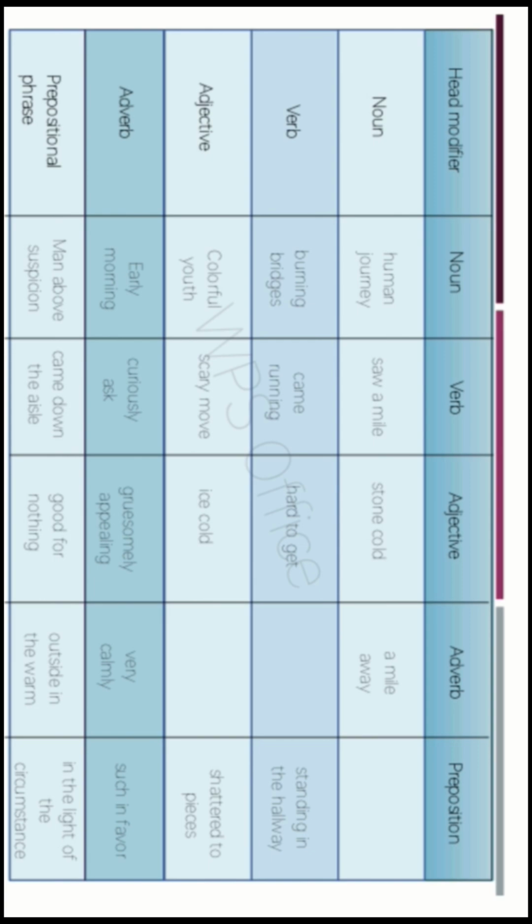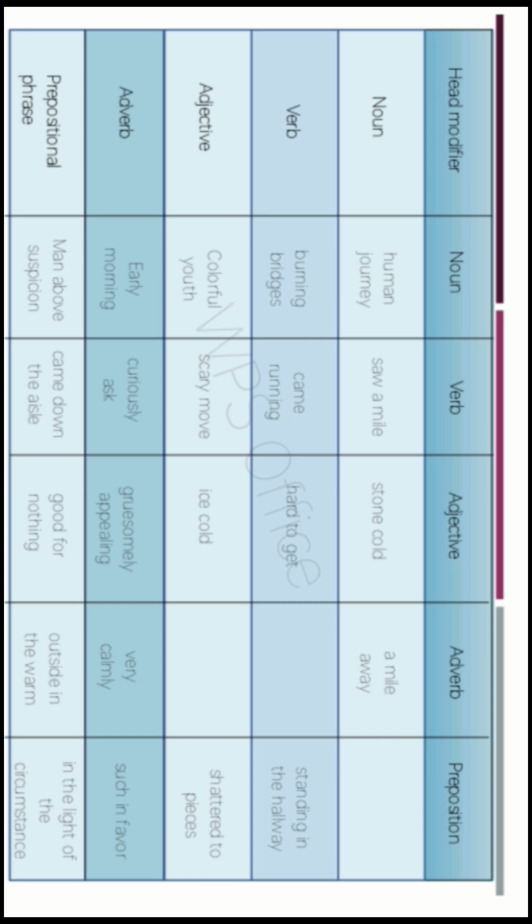This table demonstrates grammatical modification, how words change or add to the meaning of other words. Let's take human journey. Human is a noun modifying the noun journey, adding a specific type of journey. Now look at burning bridges. Burning is a verb modifying the noun bridges, giving us a more vivid image.